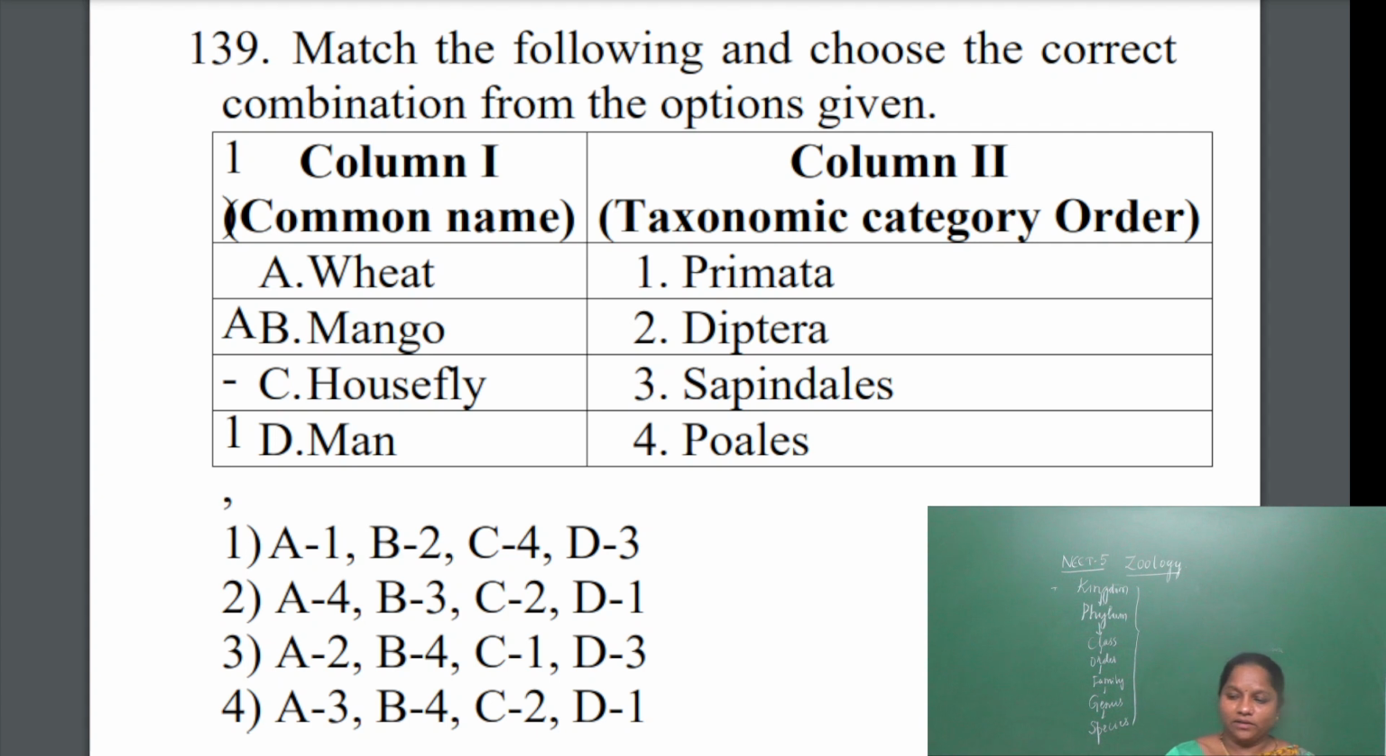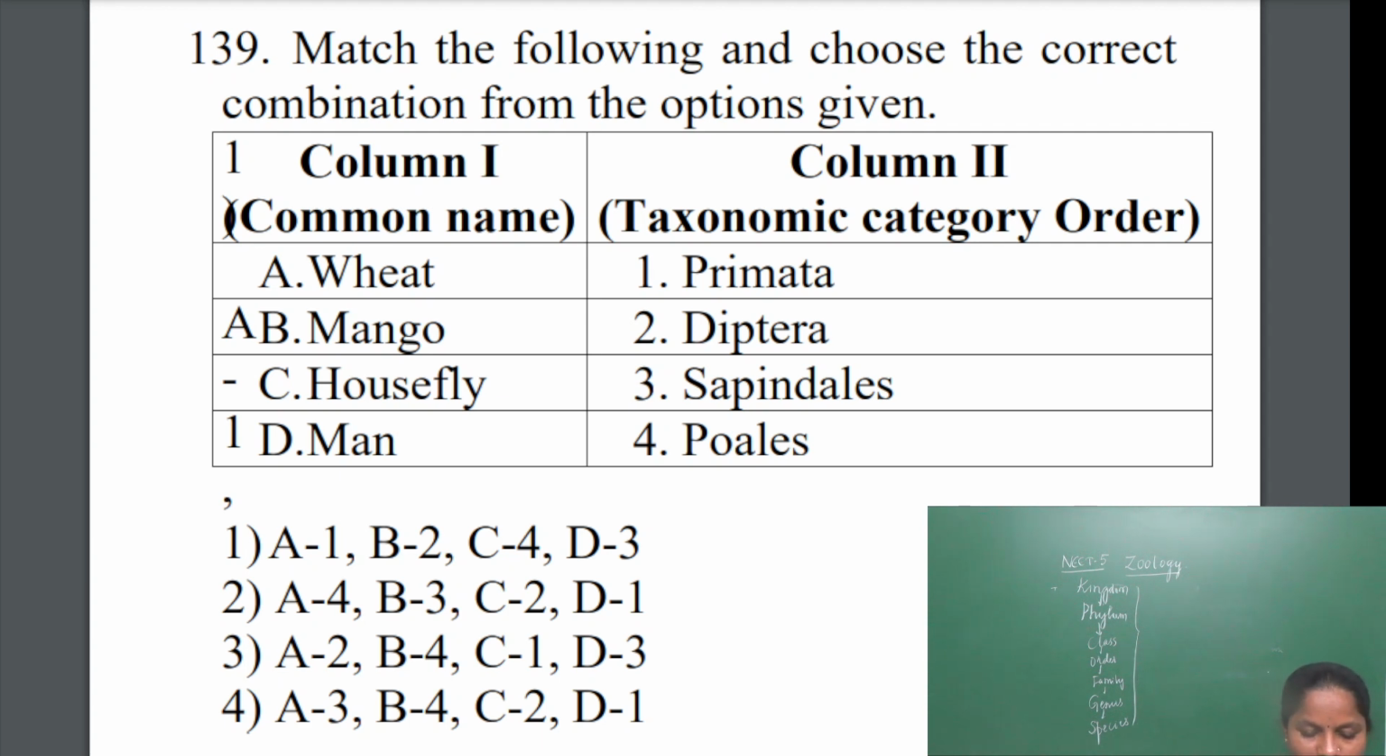The next question is a match the following. Match the following and choose the correct combination from the options given. In column 1, they have given the common name of the species. In column 2, they have given the taxonomic category, order. Wheat is given in column 1; for wheat, the order will be Poales. Then mango, Sapindales. Then for housefly, it is Diptera. Then for man, it is Primata.